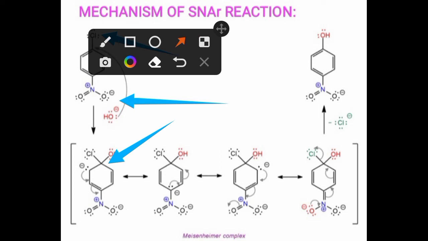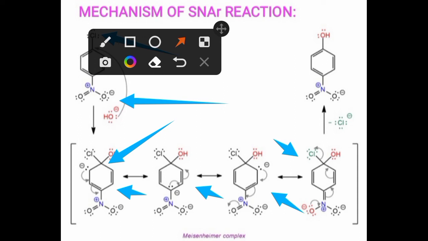After that, the Meisenheimer complex is formed. This Meisenheimer complex undergoes resonance stabilization, through which the resonance stabilized structures are obtained. These resonance stabilized structures: this is first, this is second, this is third, and this one is fourth.